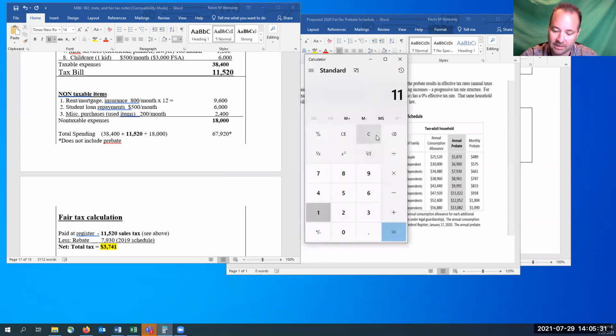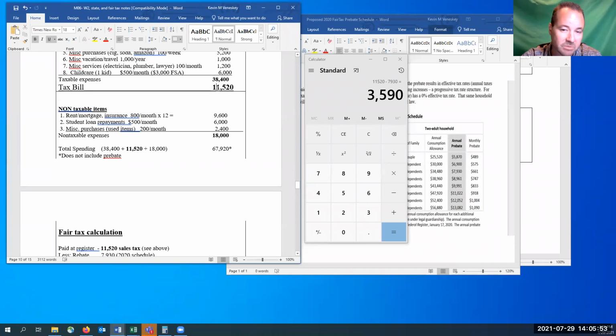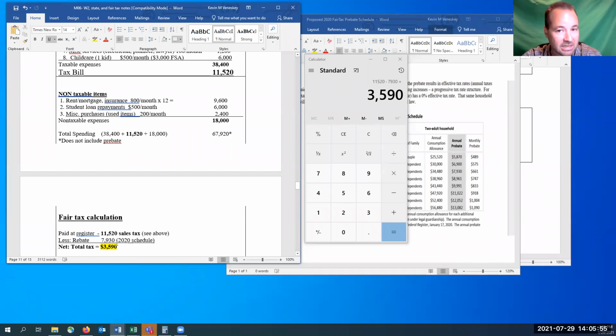And if we take the $11,520 in tax that we paid, but we get a refund of $7,930 back throughout the year, we really only paid, when you net all of it together, because there's no Social Security tax, none of that, $35.90 in taxes. So that $11,000 looks bad, but after the rebates, it's not so bad.